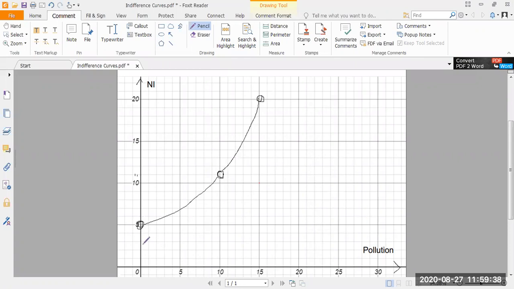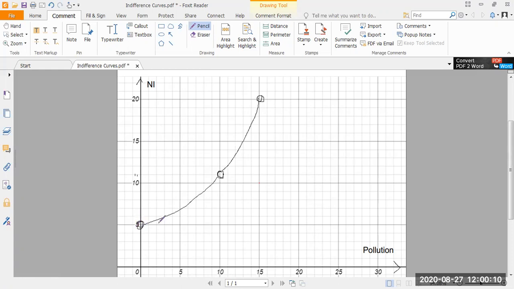So a country which has more national income can compensate for the increase in pollution with an increase in national income. Or let's put it in a better form: if a country has more pollution, the only way to compensate for that increasing pollution is by increasing the national income. If a country has more pollution and does not have increasing national income, it won't necessarily be happy, or at least it won't be as happy as it was before.